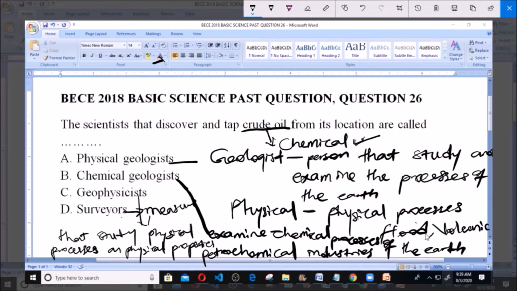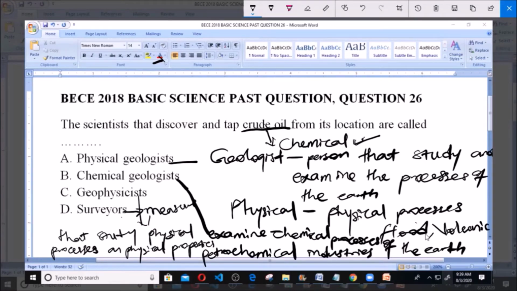And our question says the scientists that discover and tap crude oil from its location are called. Remember, I said the physical geologist examines the physical processes of the earth, like the flood, the volcanic erosion. The chemical geologist deals with the chemical processes of the earth, like your mineral resources, and you'll find most of them in the petrochemical industries. These petrochemical industries deal with crude oil, and crude oil is a mineral resource. So from this, we can say what?